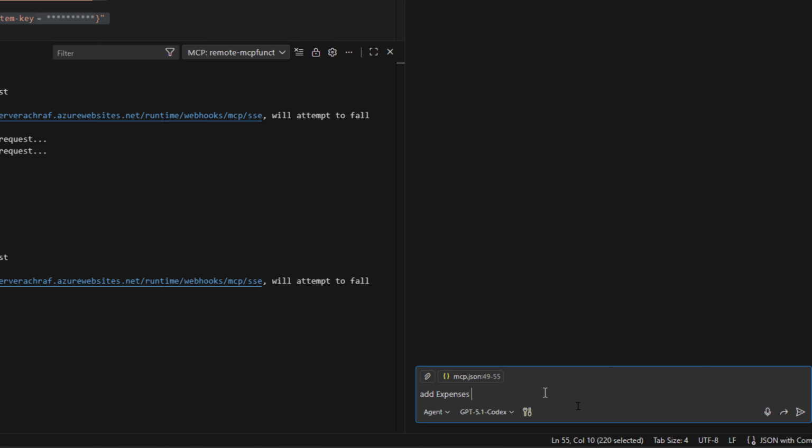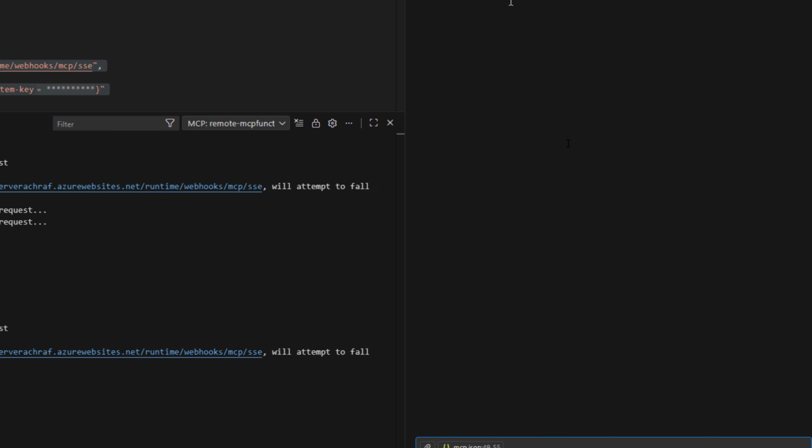expenses. I will say I bought $222, the $222, and in description laptop RAM and the category laptop.